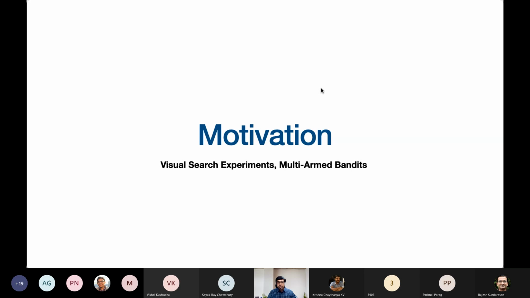on this problem. Now, in order to proceed, I would like one of the attendees to please come up and volunteer for a visual search experiment that will involve finding an odd image in a sea of distractor images. Can I request any one of the participants to please come up and volunteer for this exercise? I can do it. Okay, yeah. Hi, Krishna. Thanks.